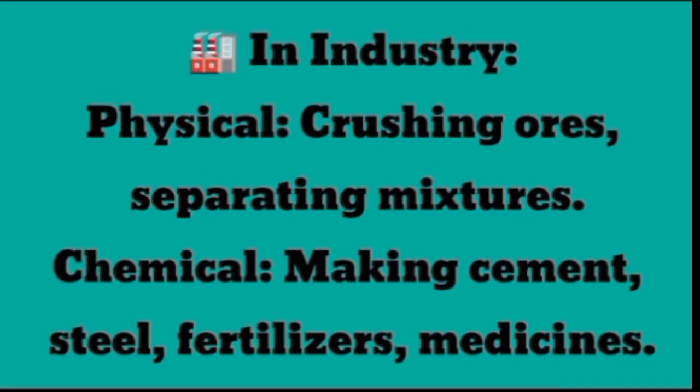And at industrial level, physical changes are crushing ore, if something is crushed, or separating mixtures. They are examples of physical changes, and examples of chemical changes are making cement, steel, fertilizers or medicines by combining different things, and these changes cannot be reversed back to original substances, so they are chemical changes.